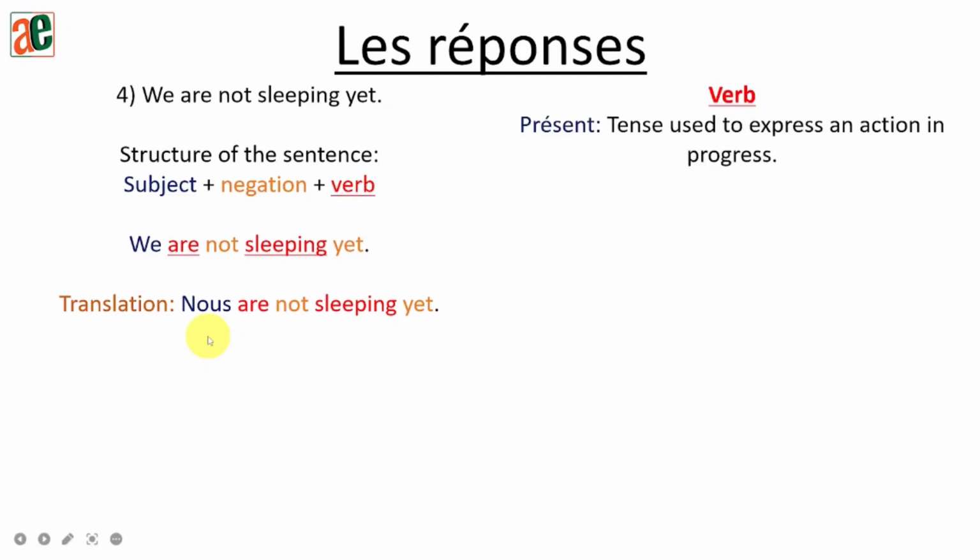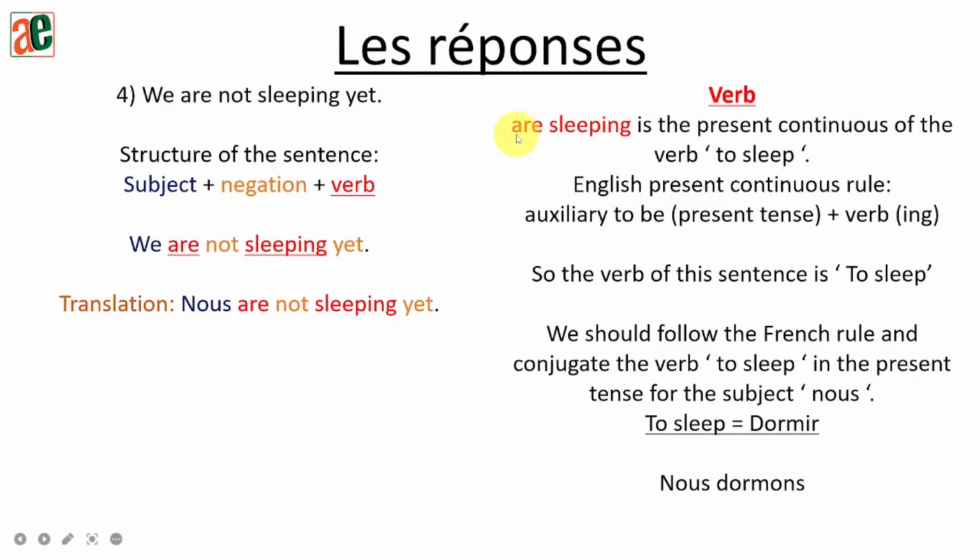The next part, the verb. So present tense, the tense used to express an action in progress. Okay. Are sleeping is the present continuous of the verb to sleep. English present continuous rule. I want you to understand something which is very important. I am eating. I am talking. He is laughing. Okay? This is the present continuous English rule that you are using.